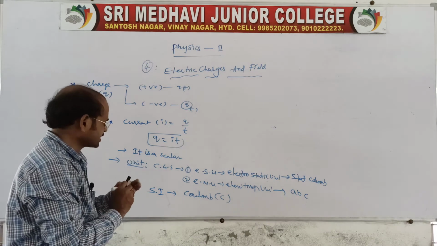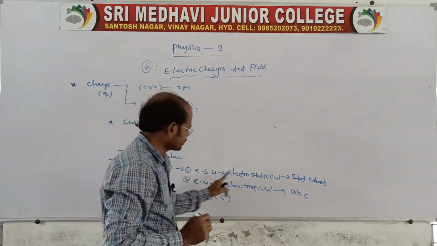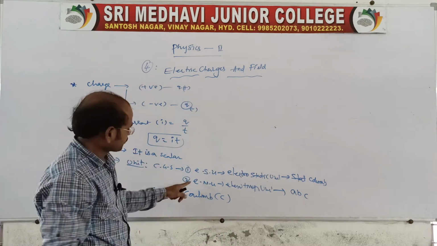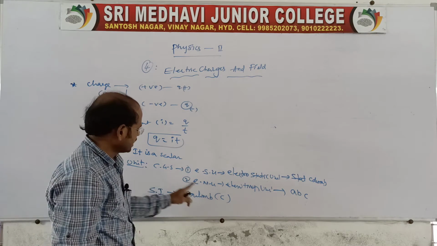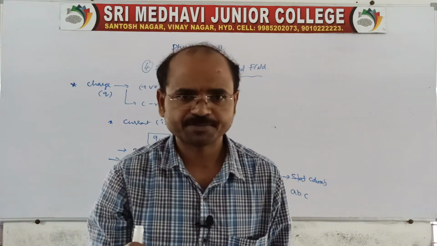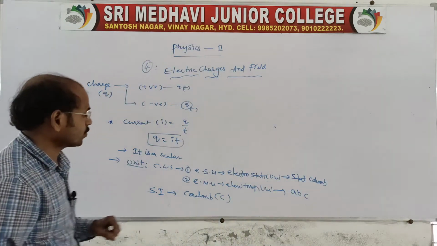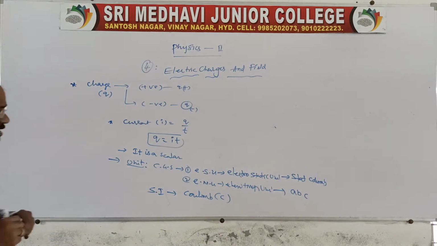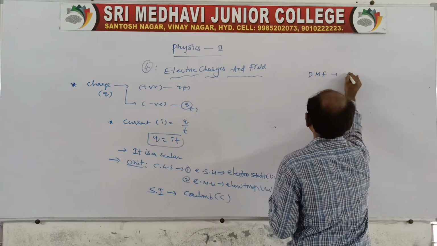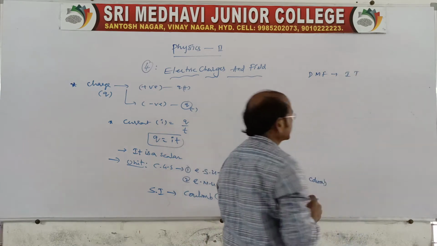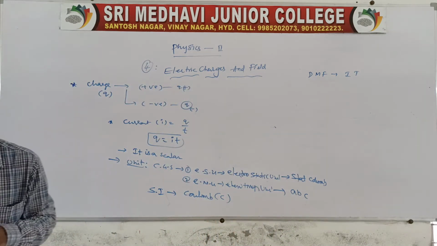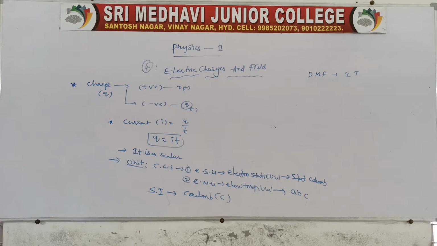In the CGS system, the charge unit ESU is nothing but the stat coulomb, that is electrostatic unit. And one more, EMU, electromagnetic unit, that is ABC, absolute coulomb. So this is the charge information. What about the dimensional formula? The dimensional formula is current I and time T, that is IT. I is the current and T is the time, clear?